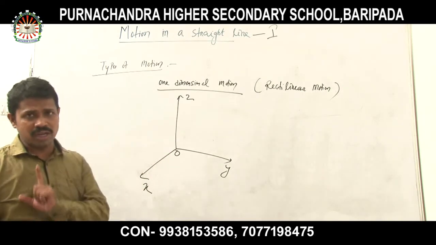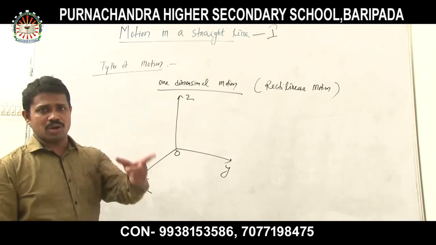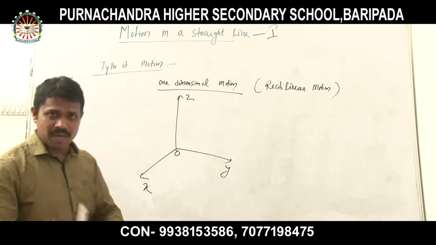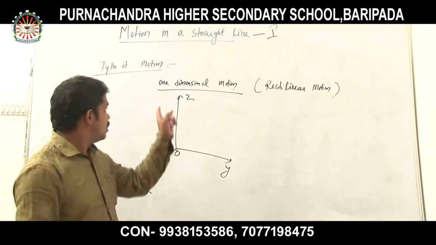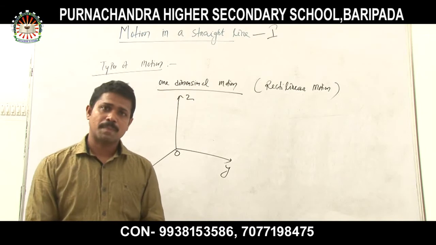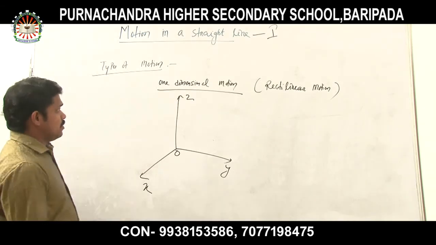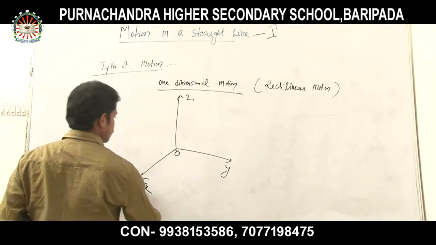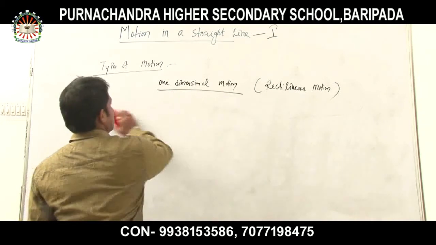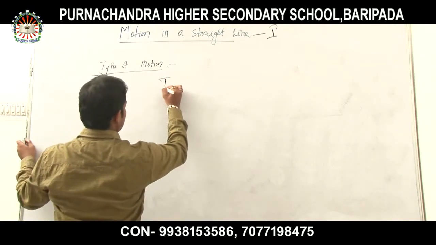So one-dimensional motion is called rectilinear motion, that is motion in a straight line or in one dimension only, either towards the x or towards the y or towards the z. For example, a car moving on a straight road is an example of one-dimensional motion. Clear? Okay. Then comes your two-dimensional motion.